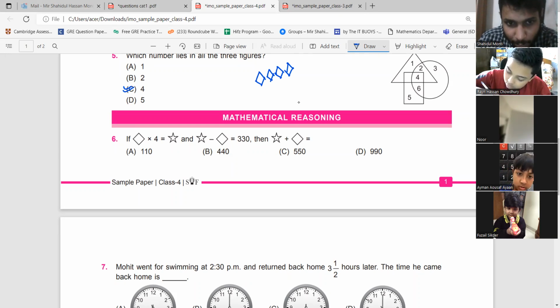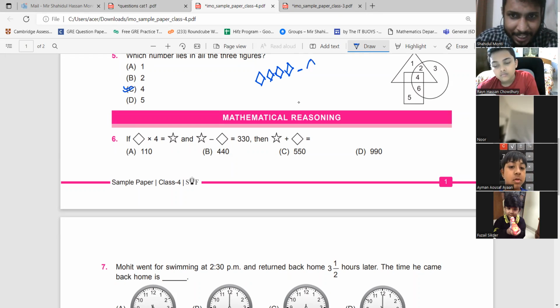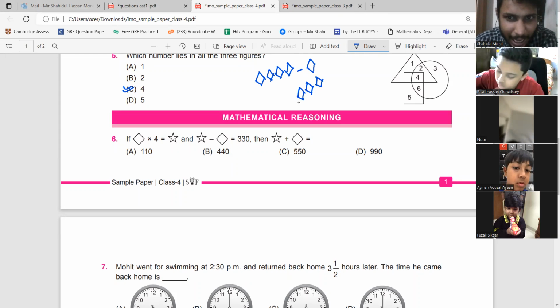Now the question says, please follow me very carefully. The question says the star minus diamond is equal to 330. So I know that a star is equal to 4 diamond. From 4 diamond, if I subtract 1 diamond, I will be left with 3 diamond. And the question says this 3 diamond is